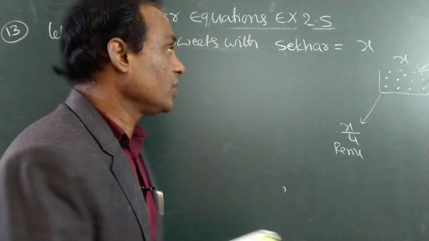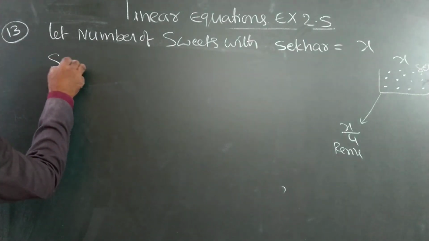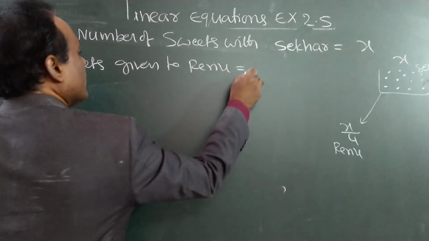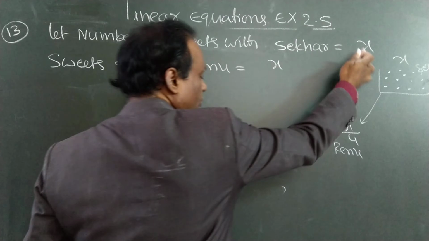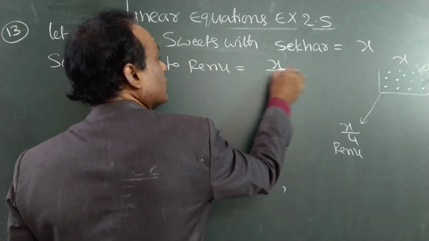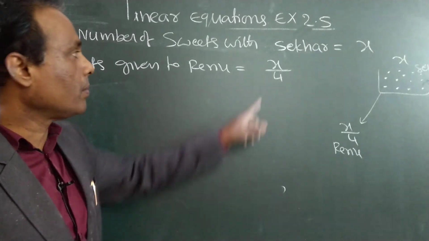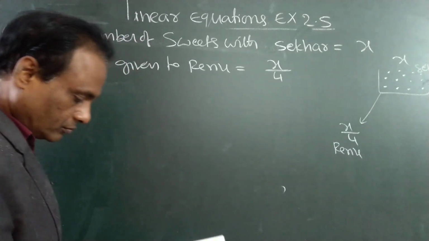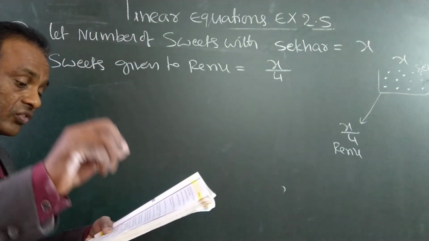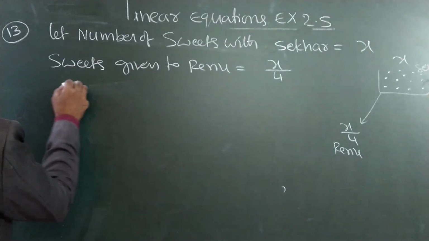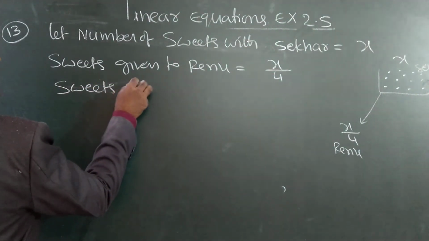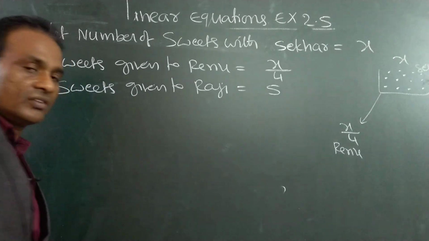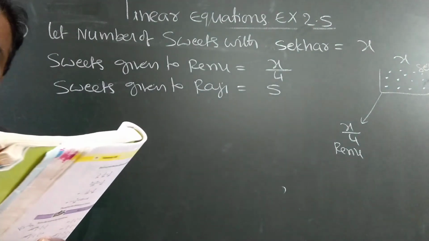Quarter, 1/4. How many sweets has he given to Renu? Suppose first he has x sweets. In that, quarter means 1/4, quarter by 4, x/4 given to Renu. Next, then gives five sweets to Raji. How many sweets given to Raji? 5 sweets. Number of sweets given to Raji is 5.